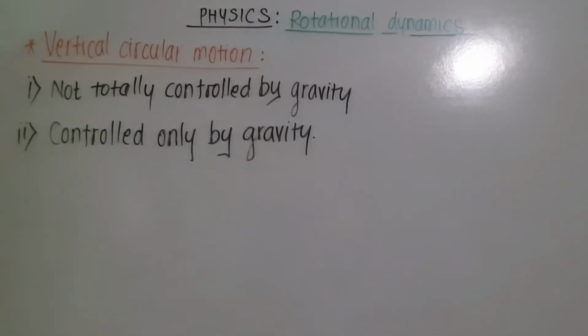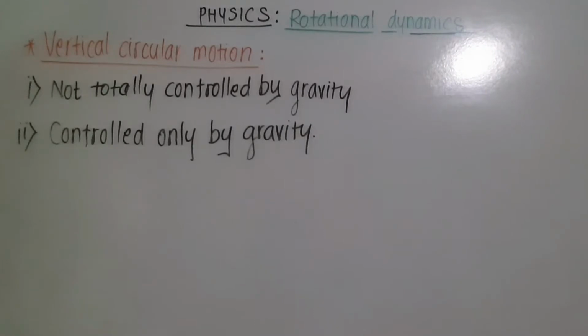And in second case, the necessary energy supply at the lowest point is given, and then onwards what happens? The entire kinematics is governed by only gravitational force. And during motion what happens? There is interconversion of kinetic energy and gravitational potential energy. And this vertical circular motion is performed.